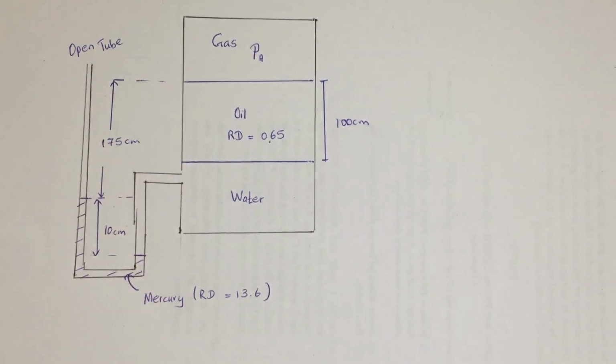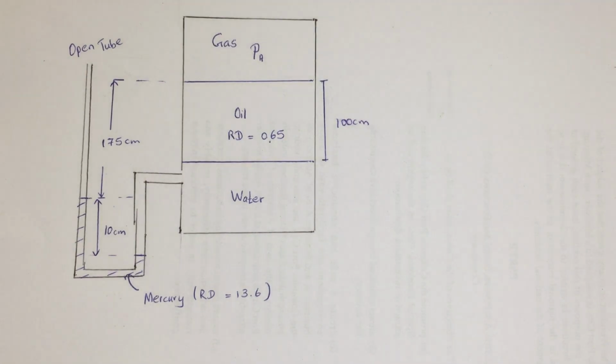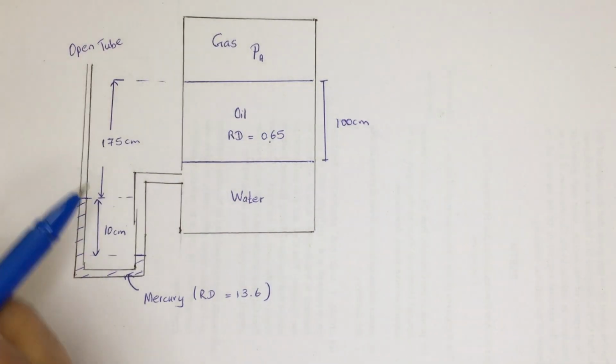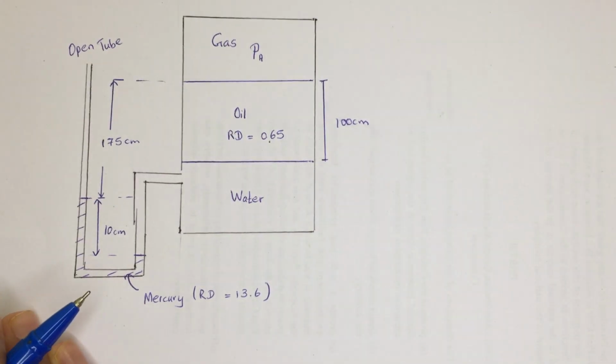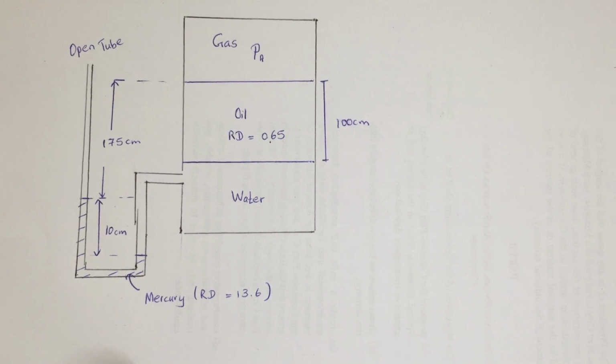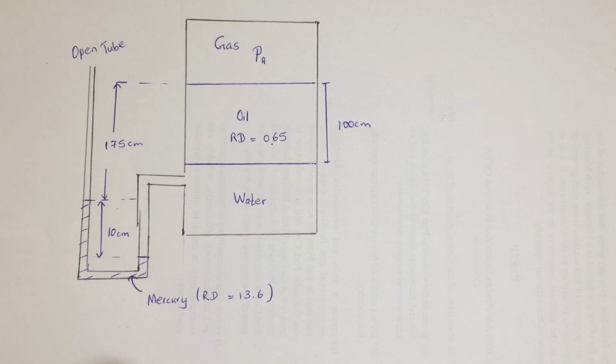So here, when you are considering the gauge pressure, as I have already mentioned, we have connected this manometer to the atmosphere. We know that there is going to be a pressure of 10 to the power 5 Pascal, but we are going to take it as 0, because when considering the gauge pressure we take the atmospheric pressure as 0 relative to that. So we can take it as 0.